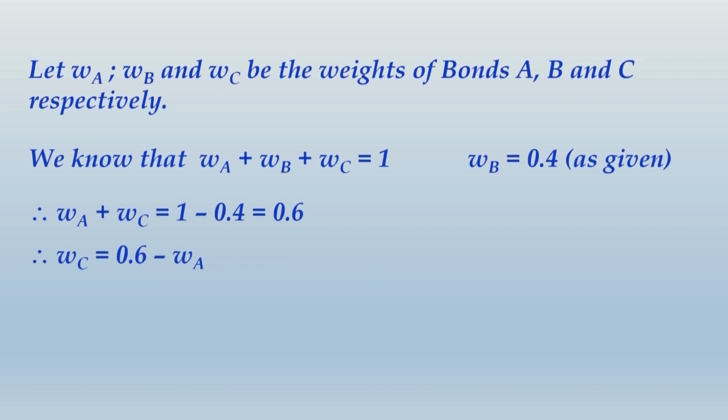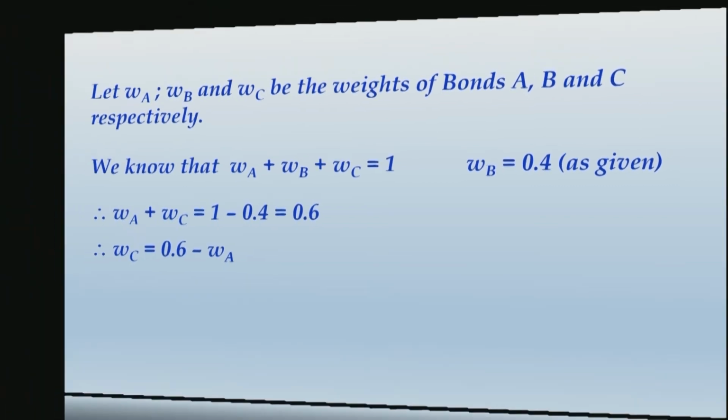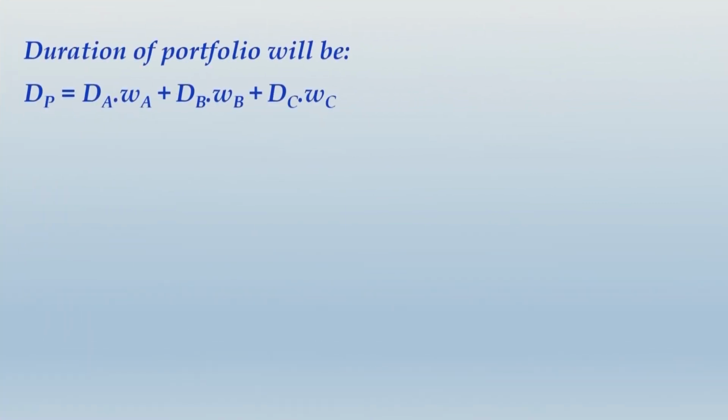Alright friends, after writing up this much, now we have a target to find the value of WA and WC, which is going to be very simple because we know the equation. Duration of bond portfolio will be the weighted average of duration of each bond. So DP is the duration of the portfolio, DA, DB and DC are the durations of individual bonds, WA, WB and WC are the weights of each of these three bonds. Duration of portfolio will match the target period of 4 years. So we are going to replace DP by 4 years.